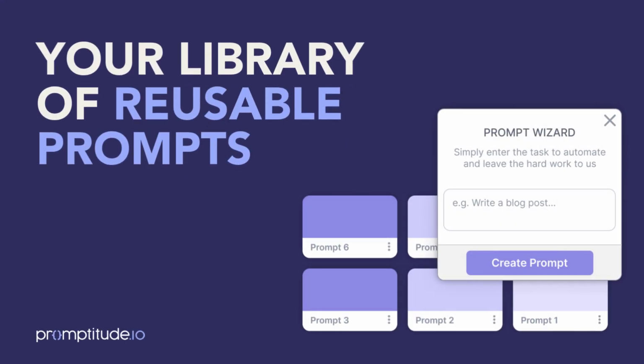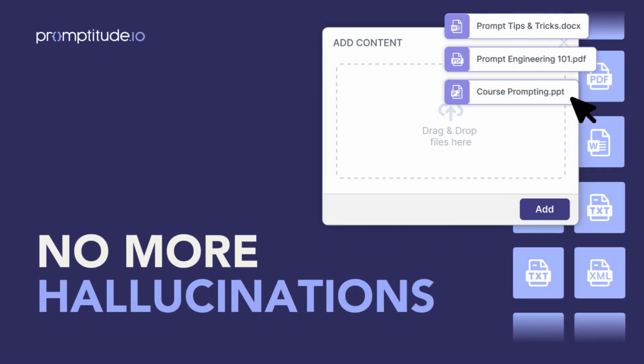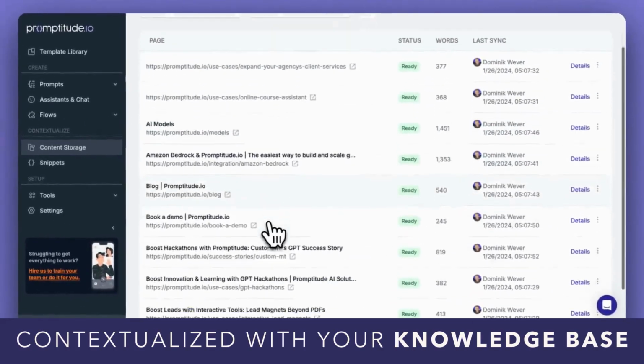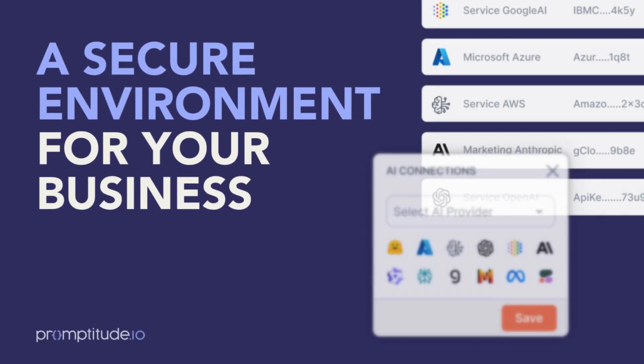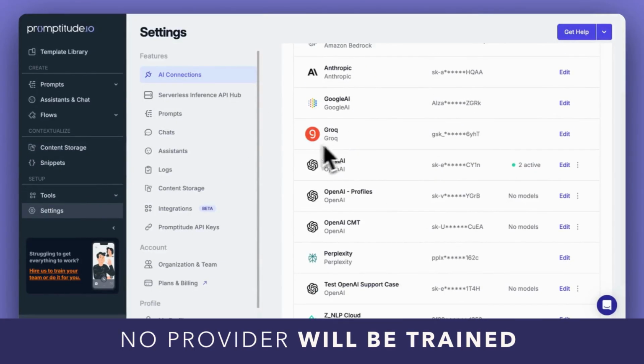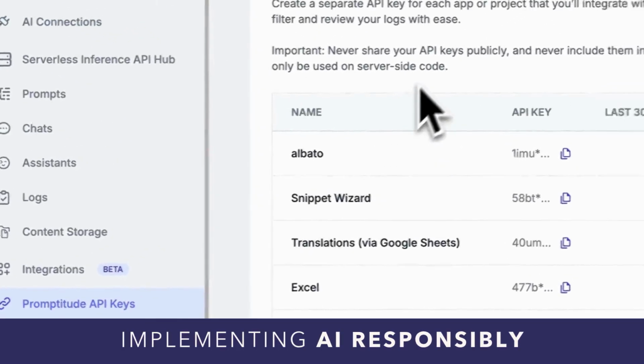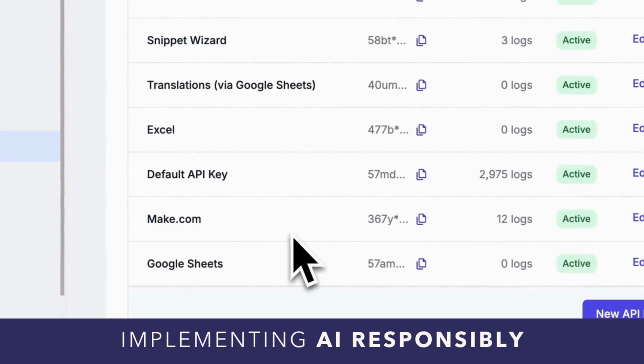Your library of reusable prompts, no more long repetitive chats, no more hallucinations, contextualize with your knowledge base. A secure environment for your business, no provider will be trained using your data. Guaranteed integration, today there are no excuses for not implementing AI responsibly.